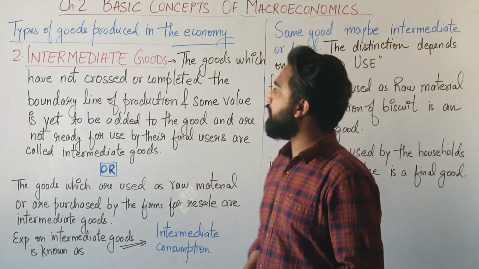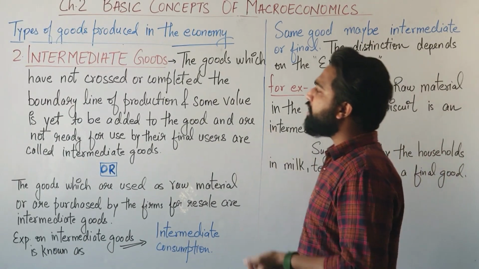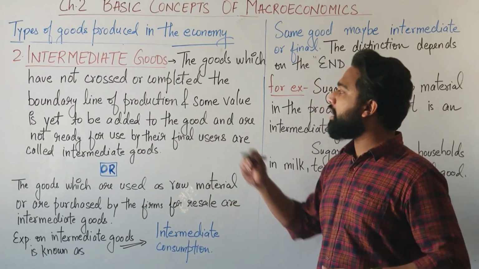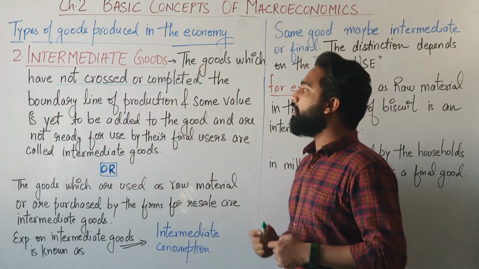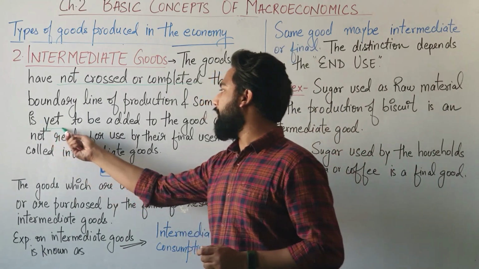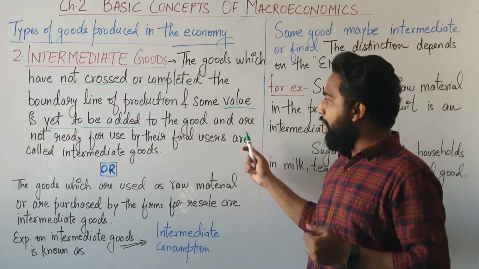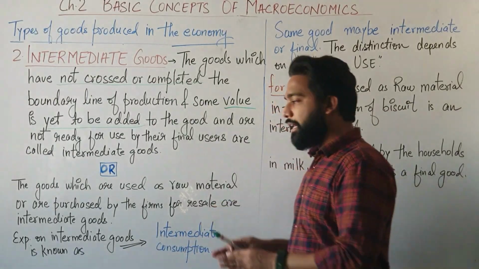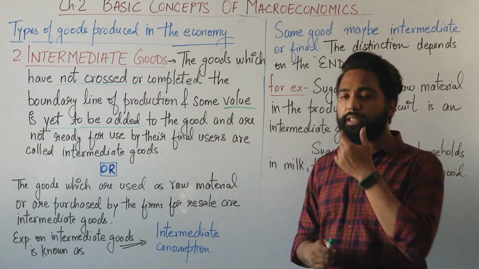The second type of good is your intermediate goods. Now, what are intermediate goods? The goods which have not crossed or completed the boundary line of production, and some more value is yet to be added to that good, and are not ready for use by their final users. Those goods are known as intermediate goods.